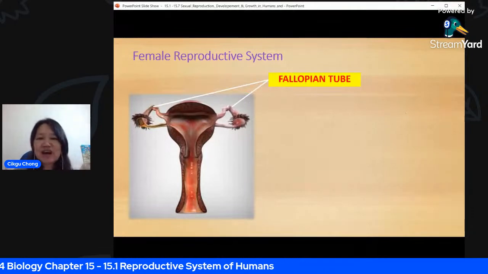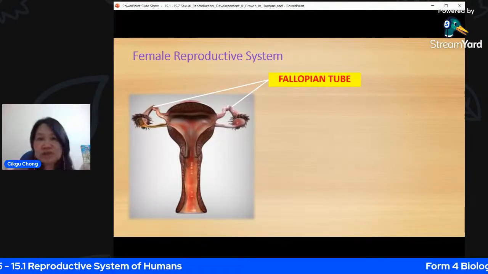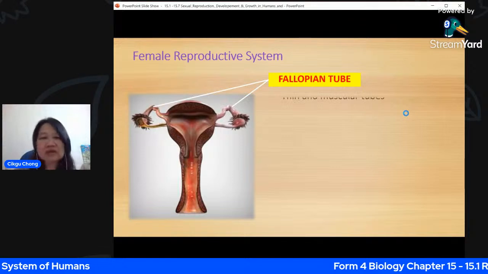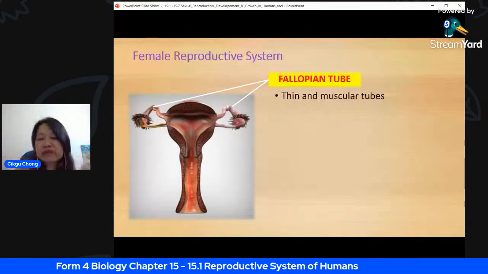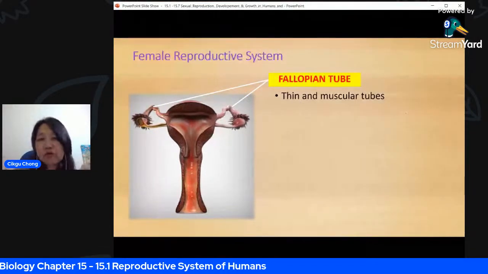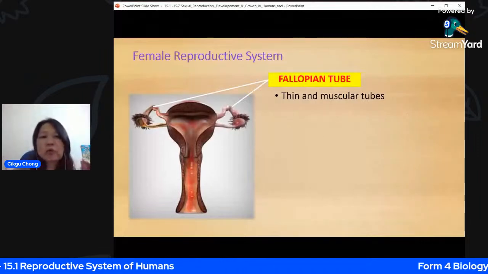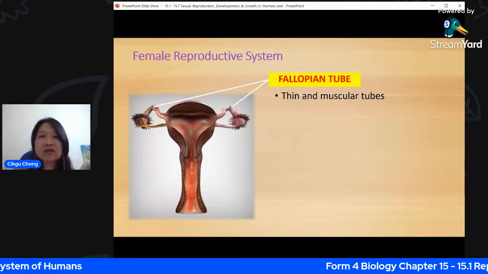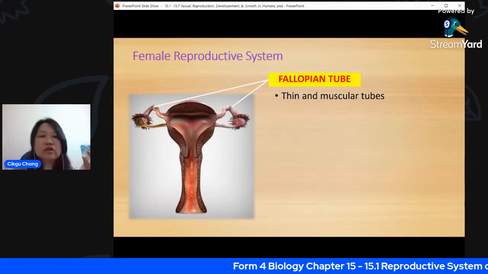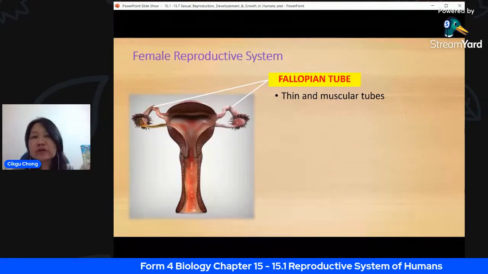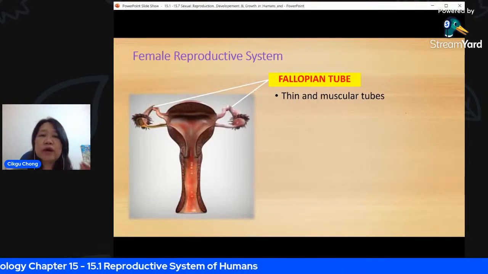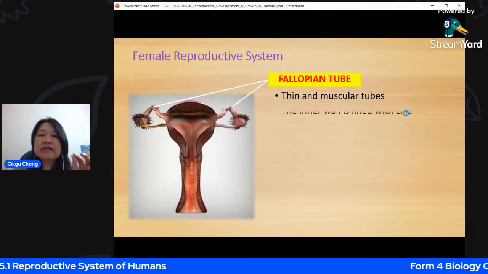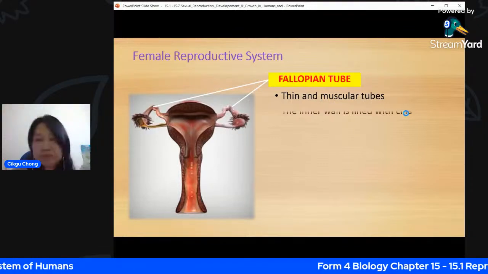Fallopian tube. So there are two, because there are two ovaries, on the left and on the right. They are thin and muscular tubes, but not as muscular as the uterus. It functions to connect the ovary to the uterus, whereby when the ovum is released during the 14th day of your menstrual cycle, the ovum will be transferred to the fallopian tube, and this is where fertilization will happen if there happens to be sperm.